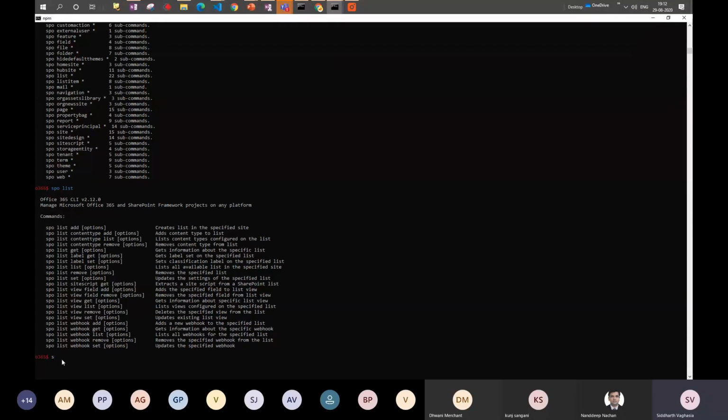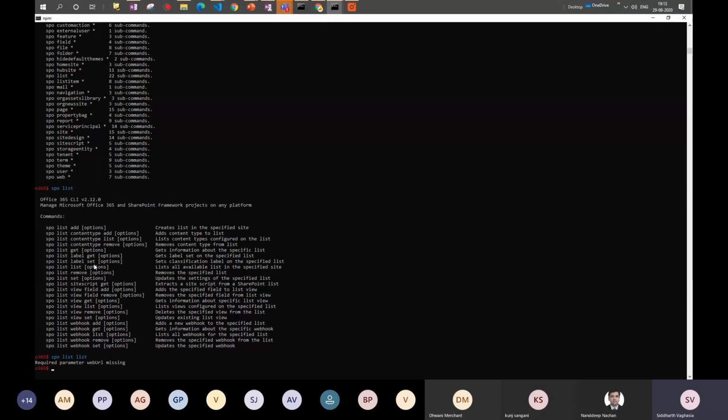So if I now say SPO list list, which is basically I want to list all the lists or document libraries within a site collection, I can use that. If I simply enter this, it will give us the parameter, when it says tell me in which context you wanted to run this command, right? Because what happens is, your Office 365 CLI is not at a particular site collection level. It is running in the context of your tenant, right? So it should know the basic information of where you wanted to run the command.